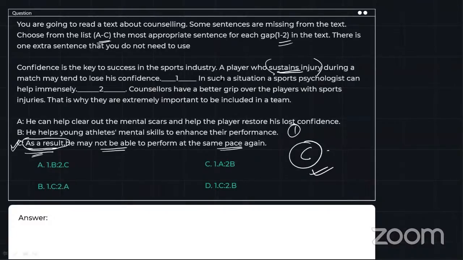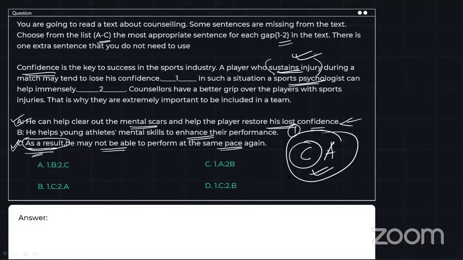All right. Next, in such a situation, a sports psychologist can help immensely. Dash. Counselors have a better grip over the players with sports injuries. Okay. Now, we are talking about a sports psychologist. How can he help? Can he help to enhance their performance or restore the lost confidence? Obviously, because we are talking about confidence over here, we are going to go with the sentence that has confidence. So he can help clear out the mental scars that have come from the injury and help the player restore his lost confidence. So we are going to go with A, right?